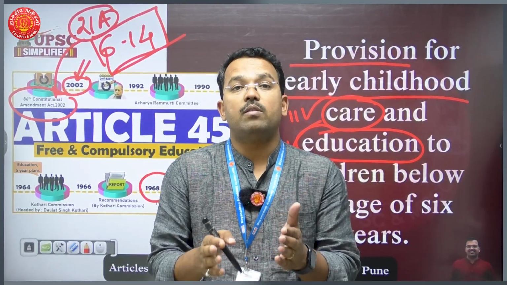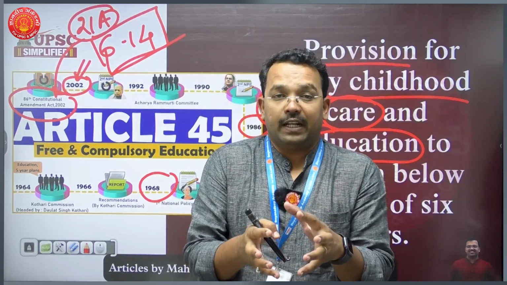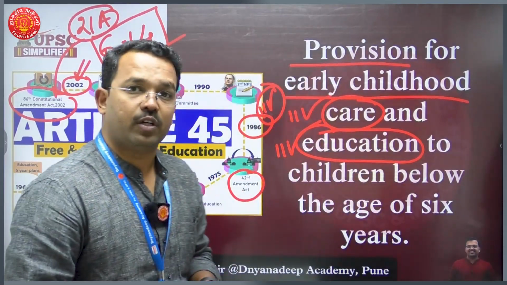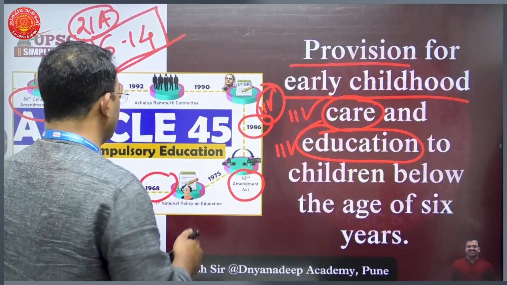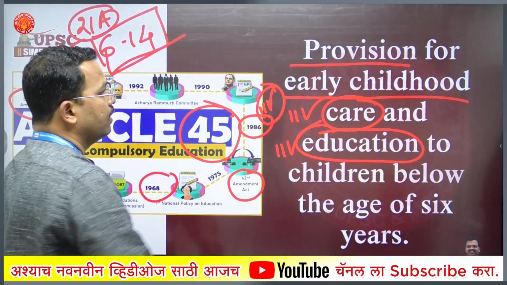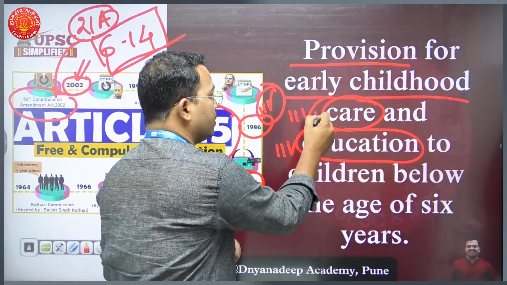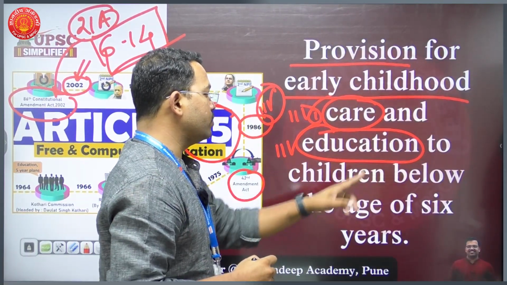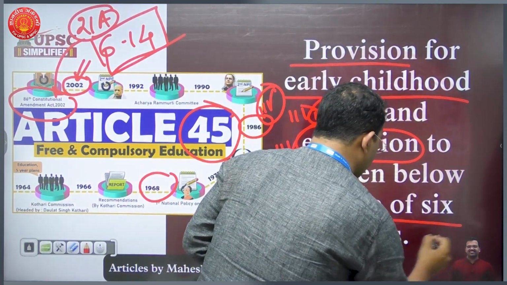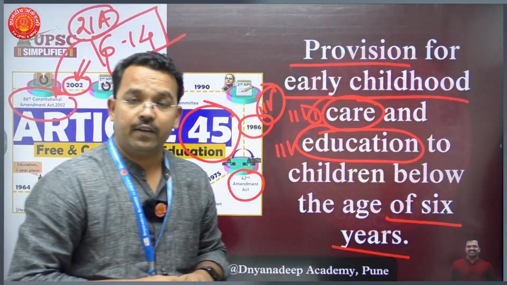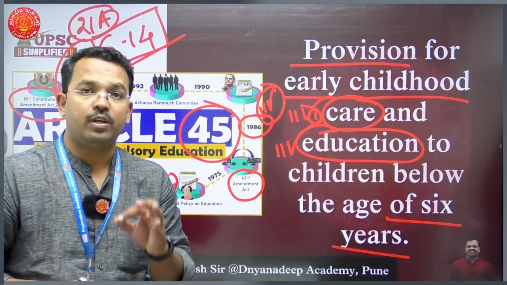Then what about children below the age of 6 years? What provision lies for them? The provisions for these children below the age of 6 years have been made under Article 45, which says that provisions should be made for early childhood care and education to children below the age of 6 years. Remember, Article 45 is applicable to children below the age of 6 years.